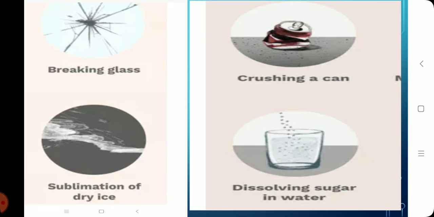Dry ice is nothing but solid carbon dioxide, and when heated, this turns into gaseous carbon dioxide. So it turns from solid state to gaseous state. There is no change in the chemical composition. Next example is crushing a can. When a can is crushed, it undergoes change in the shape and size. Dissolving sugar, already we have discussed earlier, is an example of physical change.